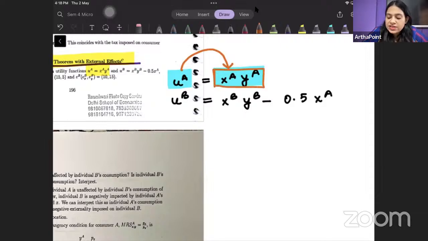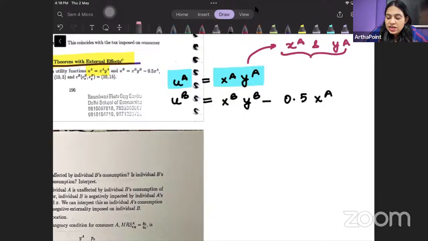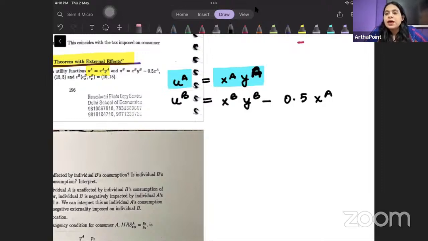Individual A is in a way altruistic. Altruistic means he is only affected by his own consumption, जो होना चाहिए, right?